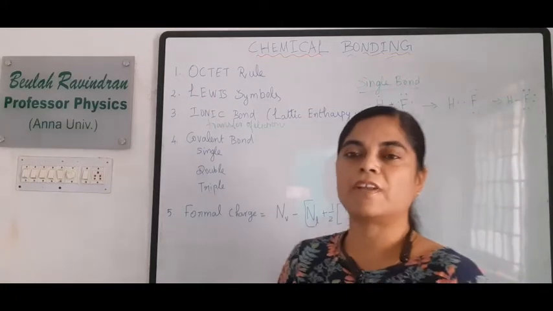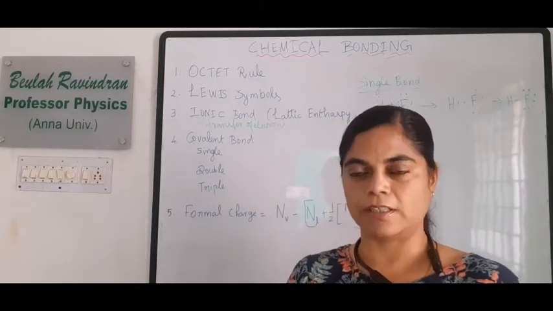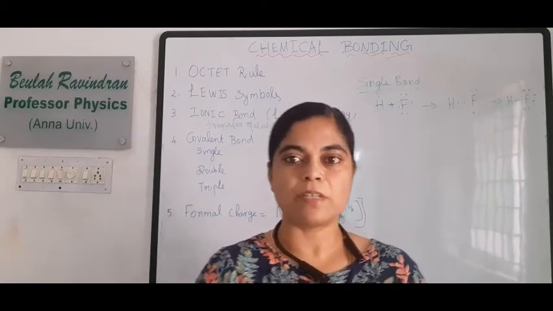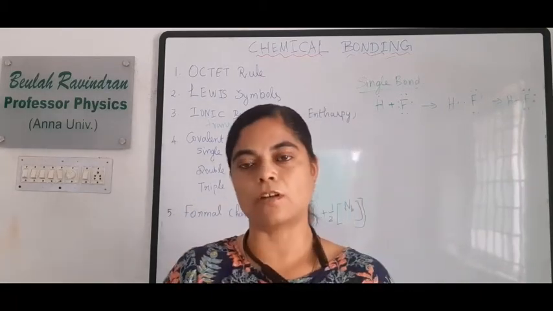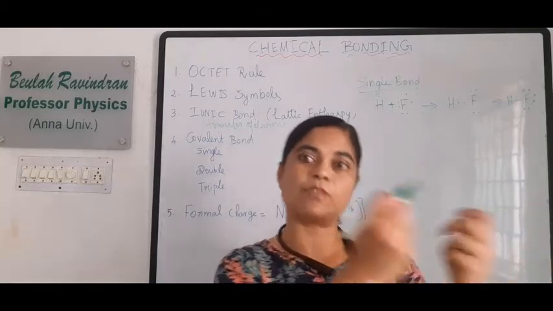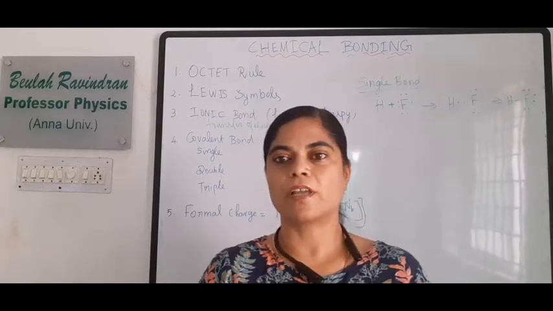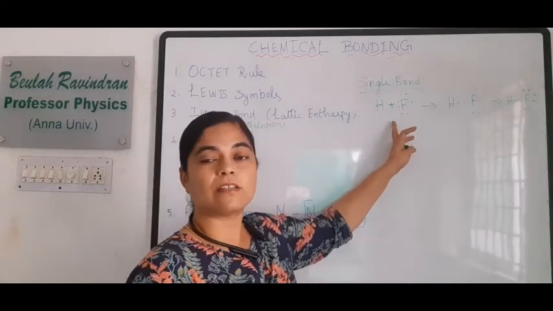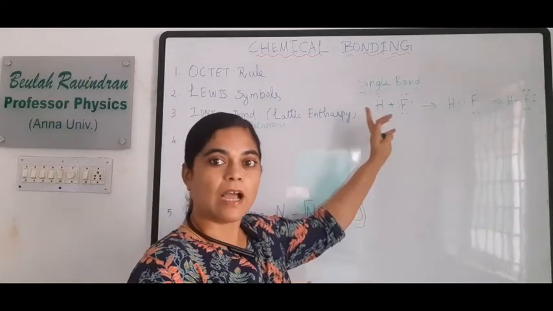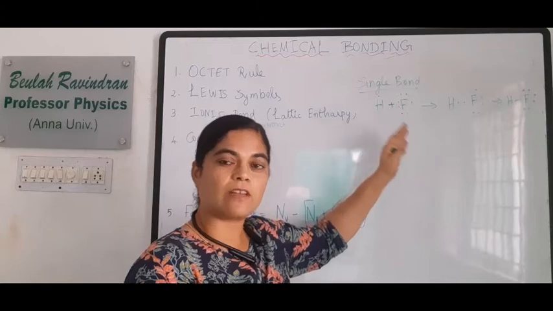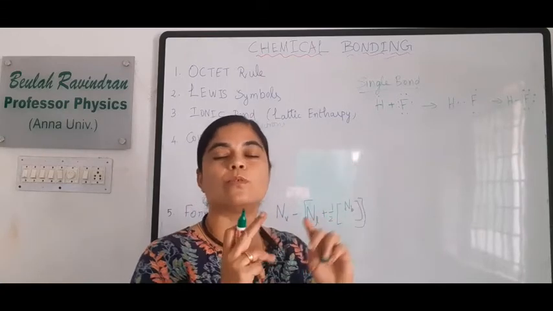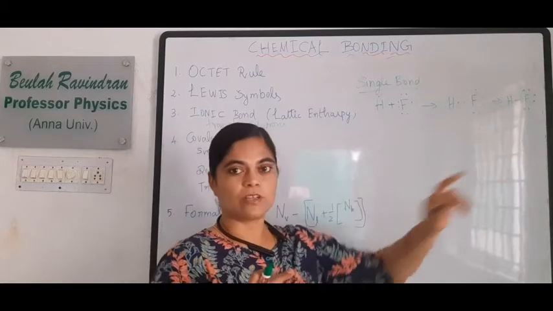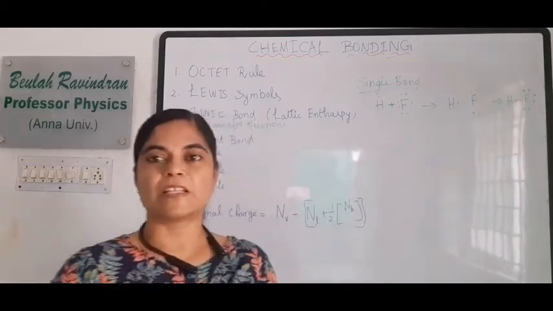There is a lot of difference between sharing and transferring or giving. Suppose the sodium atom gives one electron to the chlorine atom, and the chlorine atom accepts one electron from the sodium atom. That is something different. Here it is mutual sharing of electrons. Hydrogen gives one electron and fluorine also gives one electron. These two electrons are paired up in covalent bonding, so this type of bonding is named a single bond.